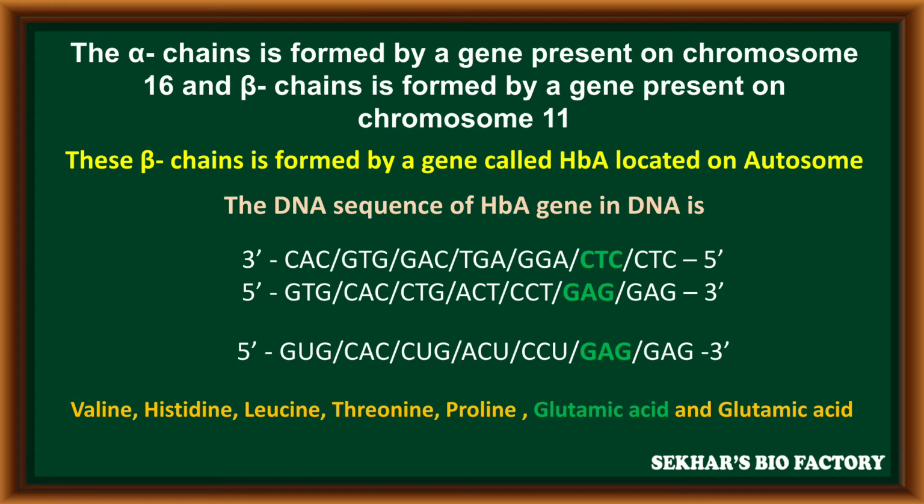In the structure of the DNA and mRNA, the sixth position is the most important. At the sixth position, the DNA consists of CTC from 3' to 5', GAG from 5' to 3'. In the structure of mRNA, the GAG codon is present from 5' to 3'. This GAG codon codes for glutamic acid.